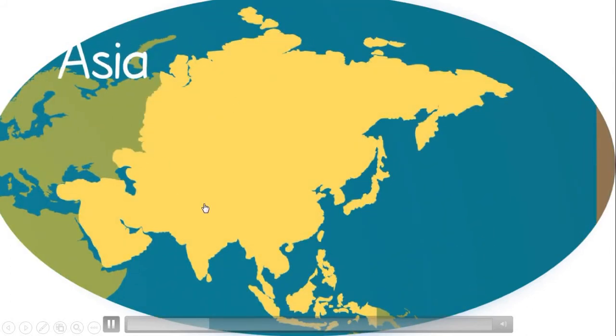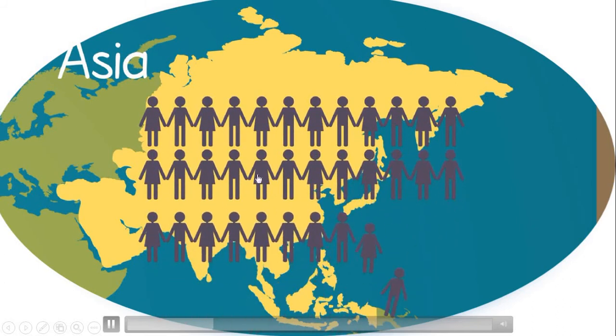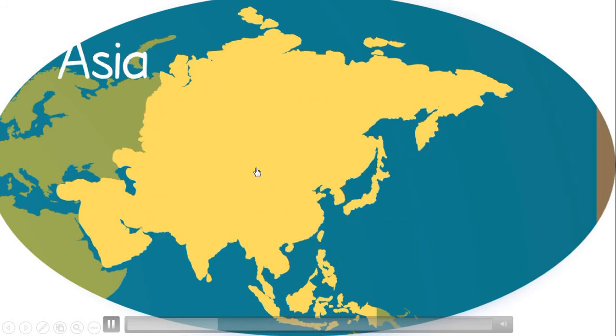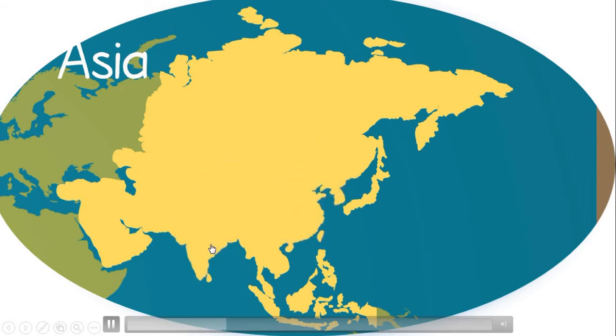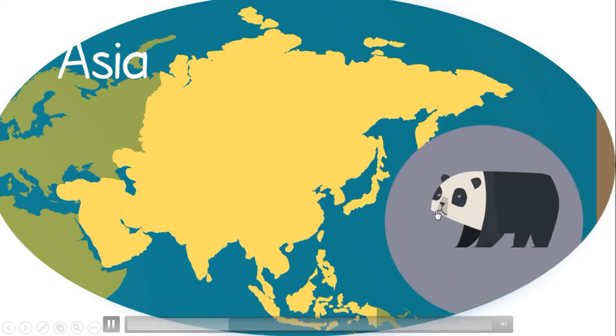Asia is the largest continent. It has the largest population among all the continents. Huge countries such as China and India are located on this continent. It is home to unique animals like the panda and the pangolin.